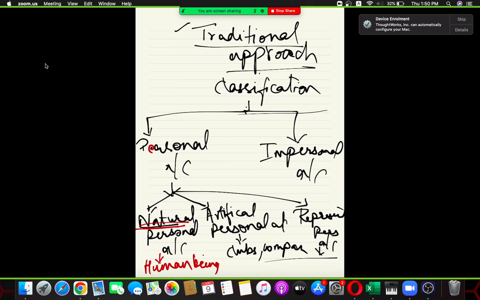So what are we studying? We are studying the traditional approach, the classification part. Under that we study the personal account. Personal account: all the natural persons, you, me, your friend, my friend, meaning human beings. All those people come under personal account. Second, artificial personal account. All the companies which you see, the IT companies, Infosys, Reliance, every company for that matter, come under the artificial personal account, that is, under the personal accounts.